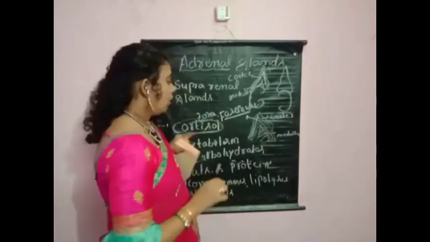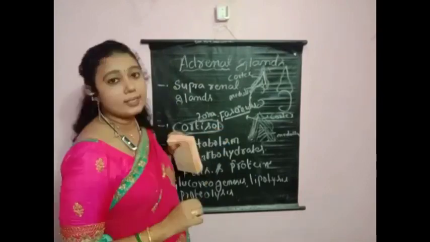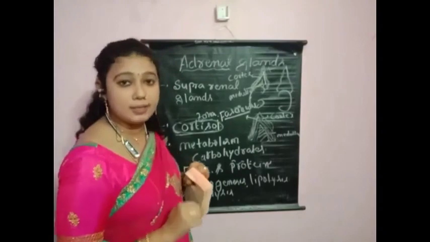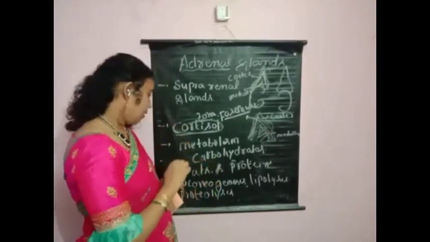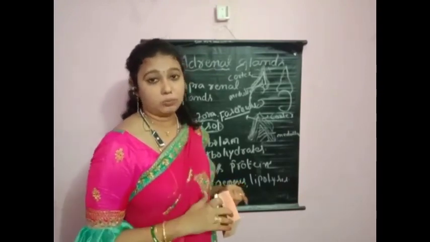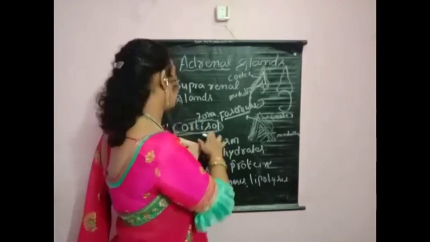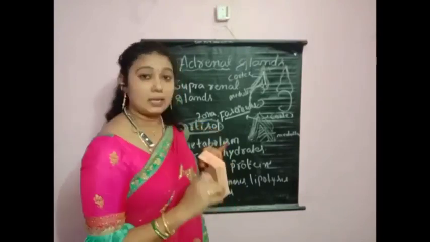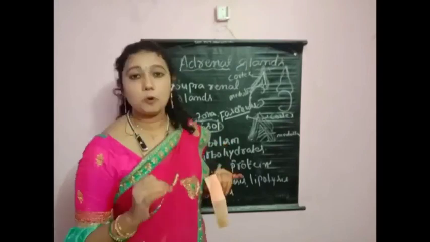What is the function of cortisol? Cortisol is helpful for gluconeogenesis, lipolysis and proteolysis. Lysis means what, children? Breakdown. The function of cortisol is the metabolism of carbohydrates, fats and proteins.